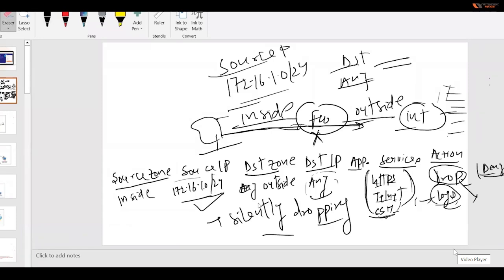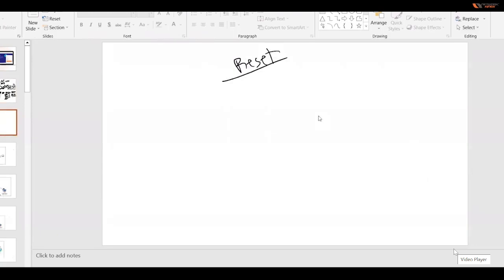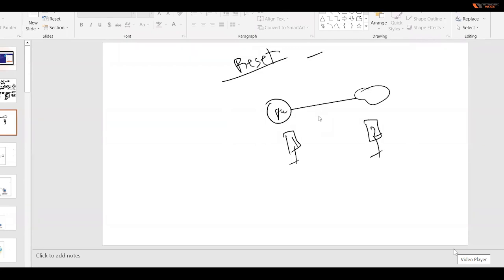So reset client. Instead of allow, instead of drop, someone could select any policy, as it all depends on your criteria. If someone selects reset client, we need to understand what the meaning of reset is. What is reset actually? Reset is nothing like this: this is my firewall, this is PC1, this is PC2, guys. Reset relates to TCP flags, which everyone would know, right?